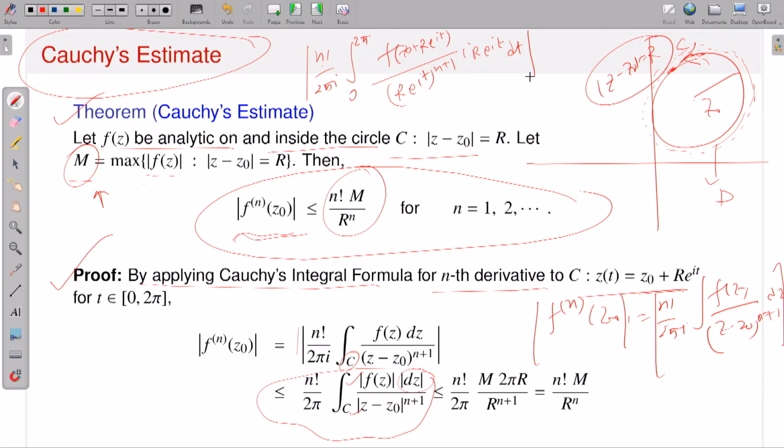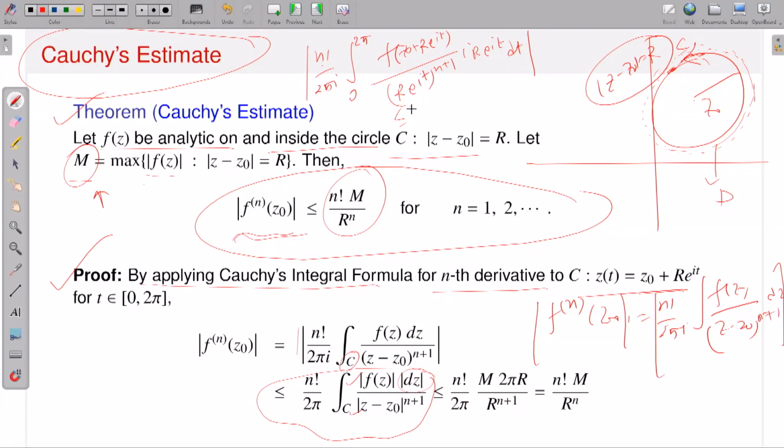Now, if I have a complex valued function defined on a closed interval a to b, then I can push the modulus inside the integrand, but there should be a less than or equal to sign. So therefore this is dominated by factorial n divided by twice pi, integral 0 to 2 pi of the absolute value of f of z naught plus r e to the it, keep as it is. Now this r and this r: in the denominator you have r to the power n plus 1, in the numerator you have an r, so therefore this should be r to the power n. The modulus of e to the it is 1, therefore dt. That's it. So this is dominated by this object.